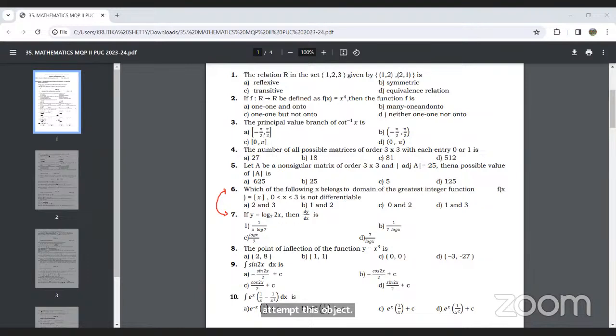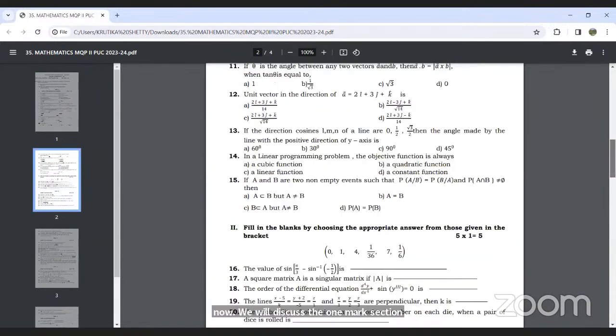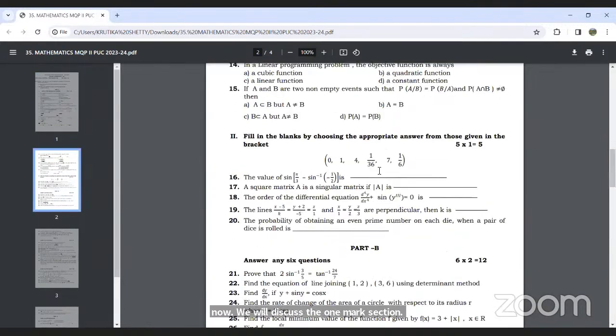Next, we will discuss the 1 mark questions now. The first question is: the value of sine of pi by 3 minus sine inverse of minus 1 by 2 is. So we need to simplify it.